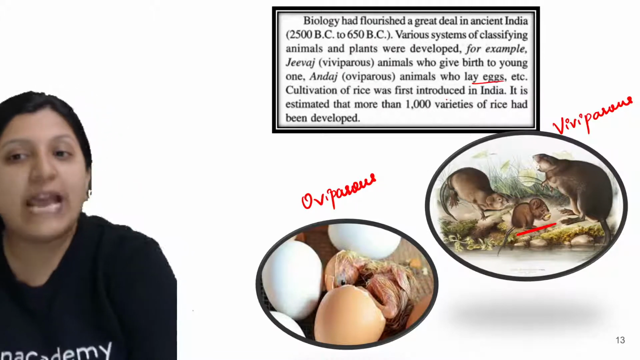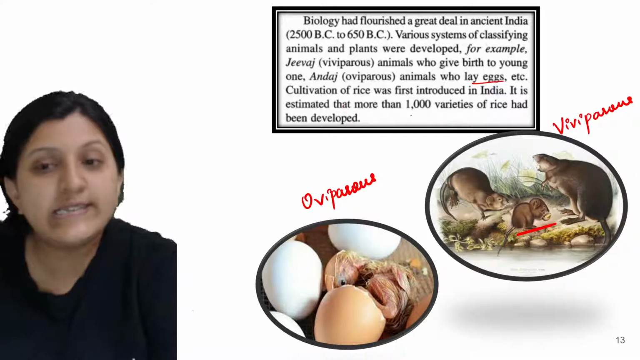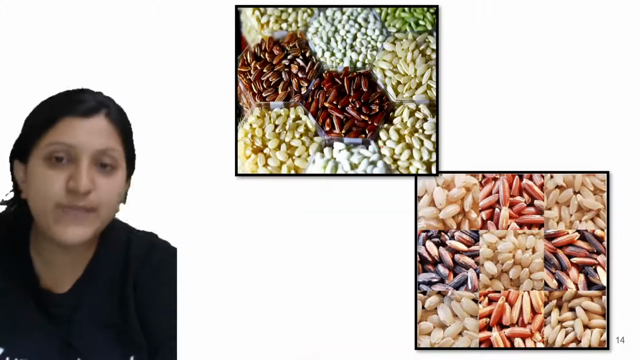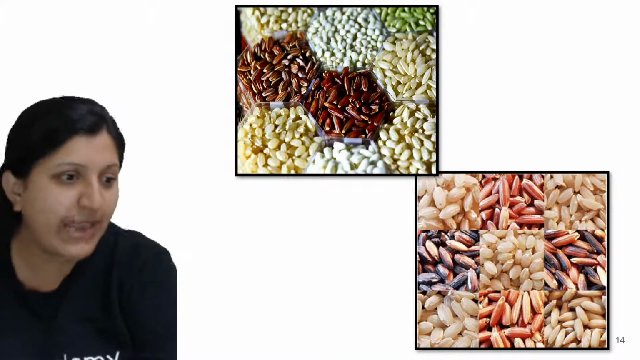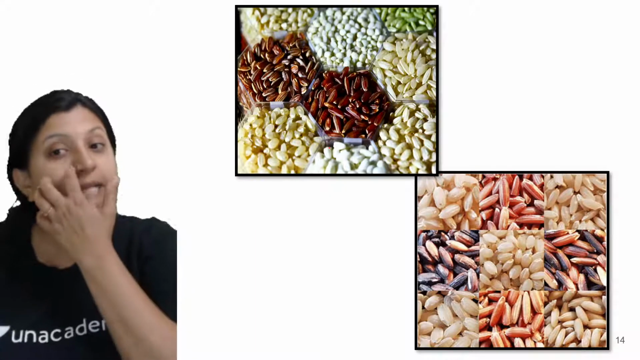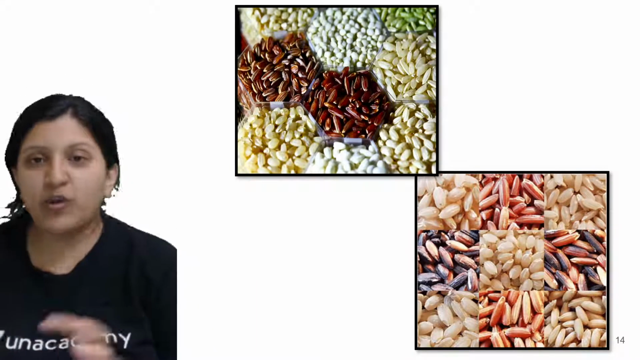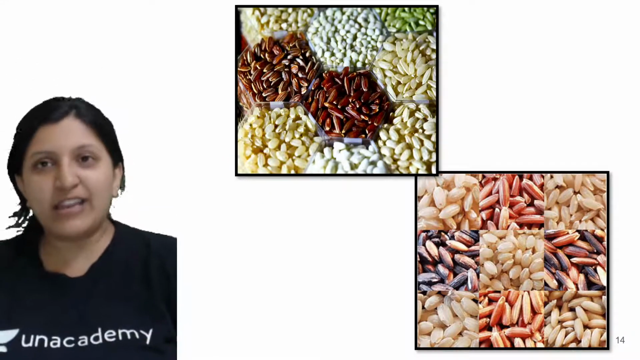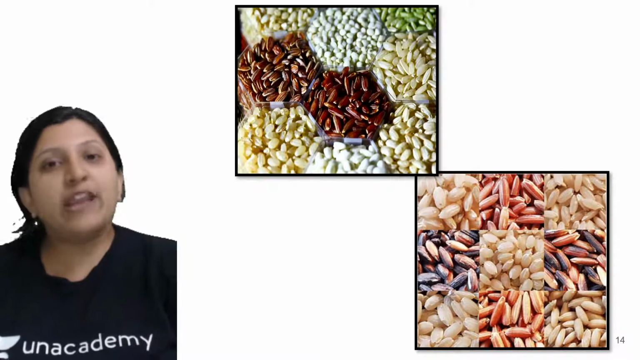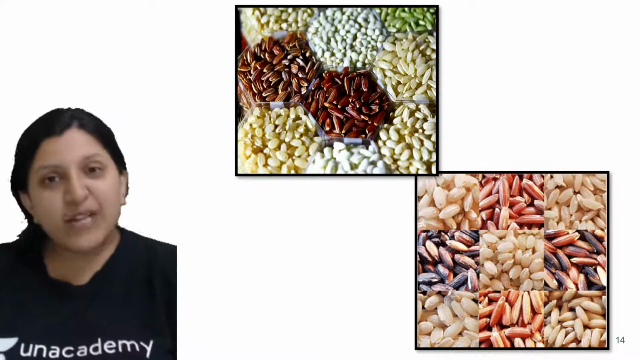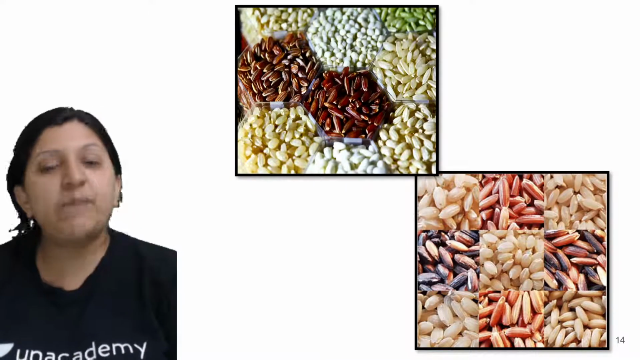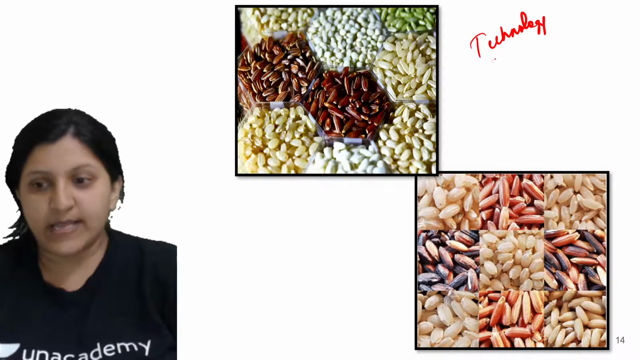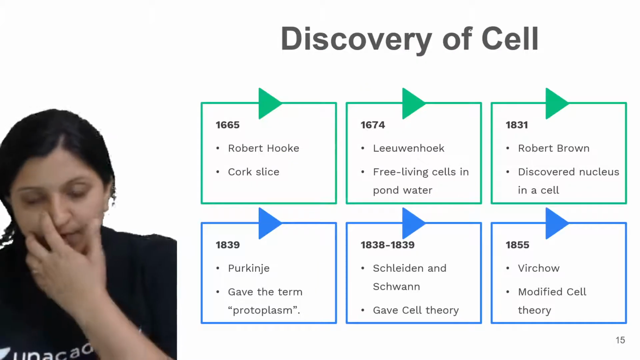Now, cultivation of rice was first introduced in India. It is estimated that more than 1,000 varieties of rice have been developed. So you can see different varieties of rice, right? That is completely depending on how they are growing. These days there are genetically modified organisms, which still have ethical issues, but yes, we can use certain techniques to develop different varieties of rice. That is completely based on the technology that we have now. Earlier this was not the case. So now there is an improvement which can be seen.